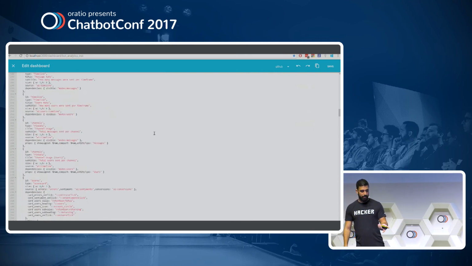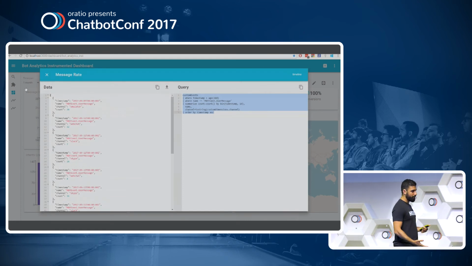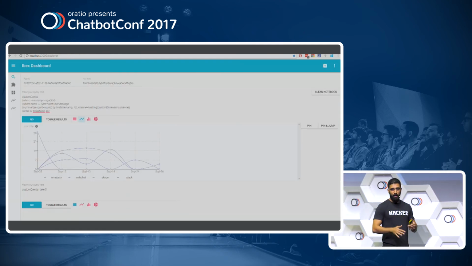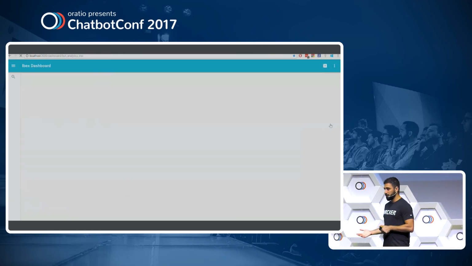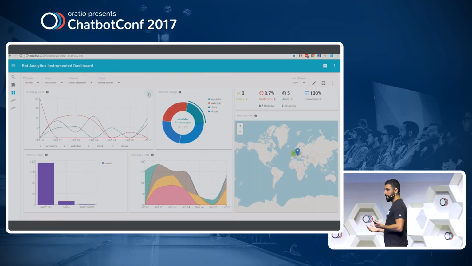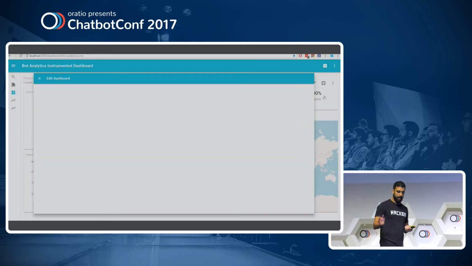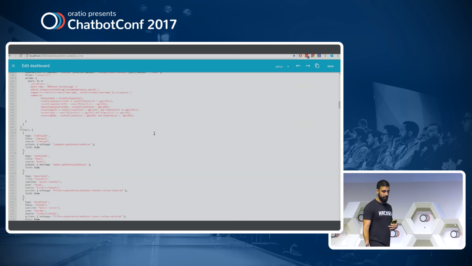Another thing that's interesting to see here is that I can access the entire code of this dashboard and see in a JSON state how it's being built. This is not something that I would expect anyone to do, but it gives me and my developers very big flexibility on how I can build and interact with the dashboard.